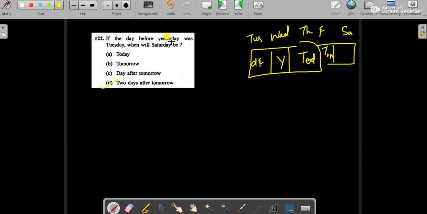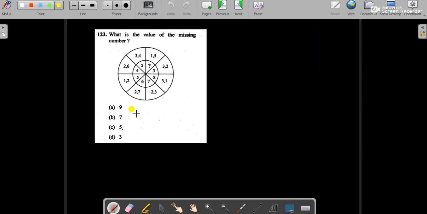The question is asking: if the day before yesterday was Tuesday, then yesterday was Wednesday and today is Thursday. So when will it be Saturday? Saturday will be the day after tomorrow. So our answer is not D. Our answer will be option C, day after tomorrow. This is tomorrow, and the day after tomorrow will be Saturday. So our answer is option C. Let's move to the next question.